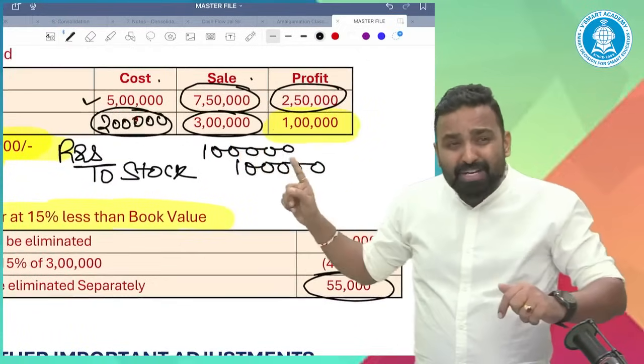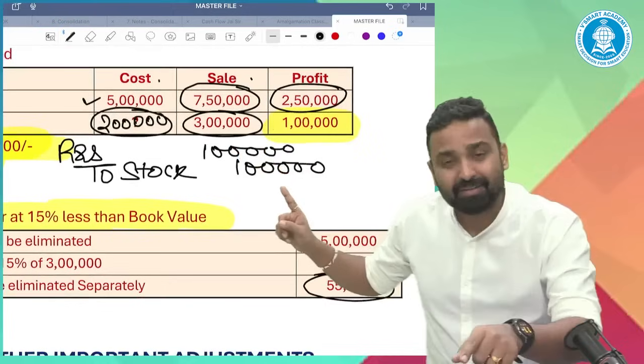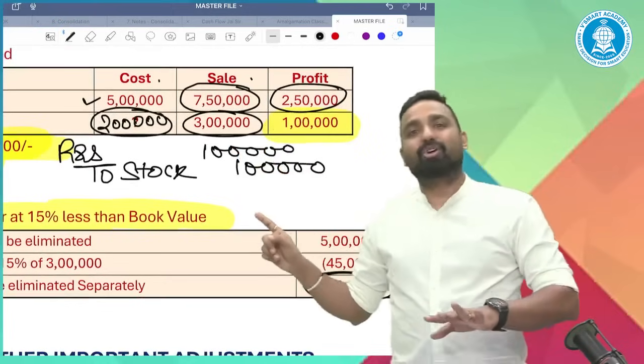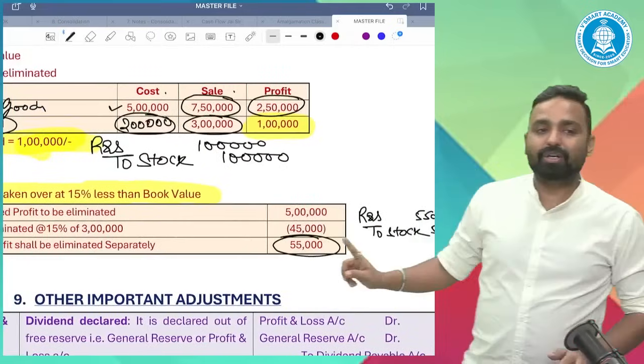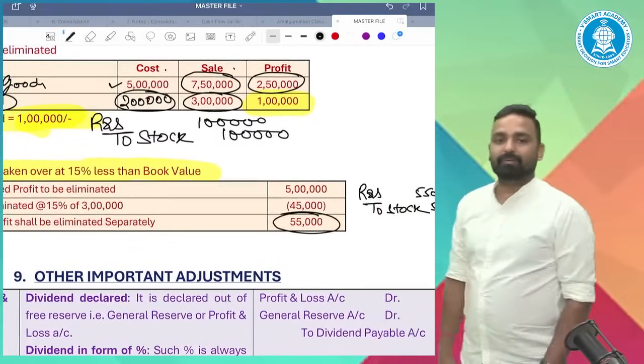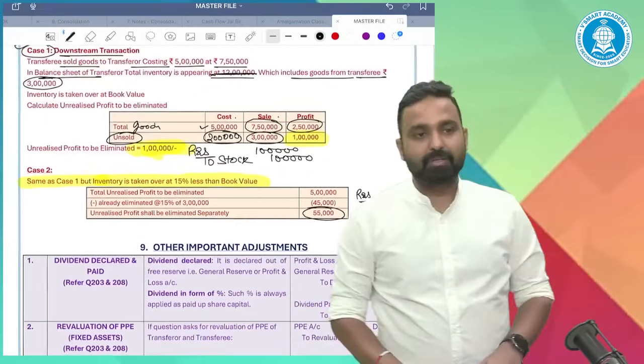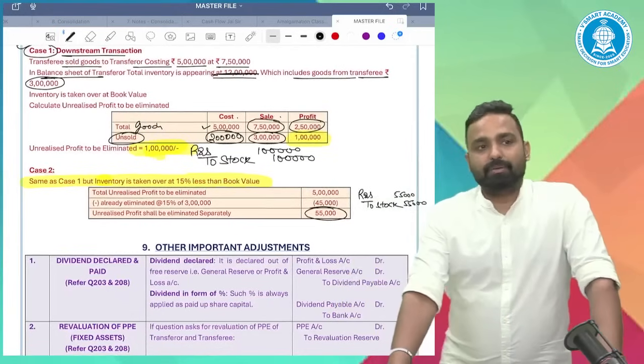So do I need to reduce 1 lakh again? No. I already took over the inventory at 2,55,000 and the inventory should be at 2 lakh only. So here I will record 55,000 as the unrealized profit reduction. Tell me, have you understood this concept?